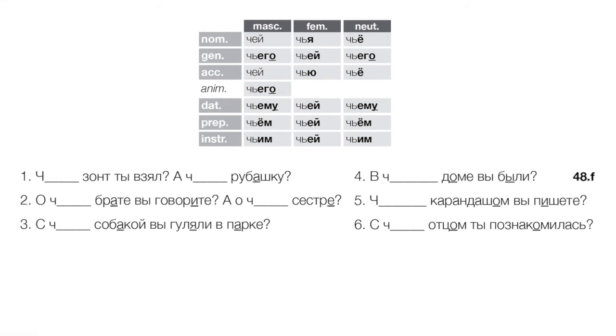5, with whose pencil are you writing? Right? Чьим карандашом вы пишете? Instrumental, masculine. Чьим карандашом. With whose father did you become acquainted? С чьим отцом ты познакомилась? Right? Whose father did you meet, we could say in English.